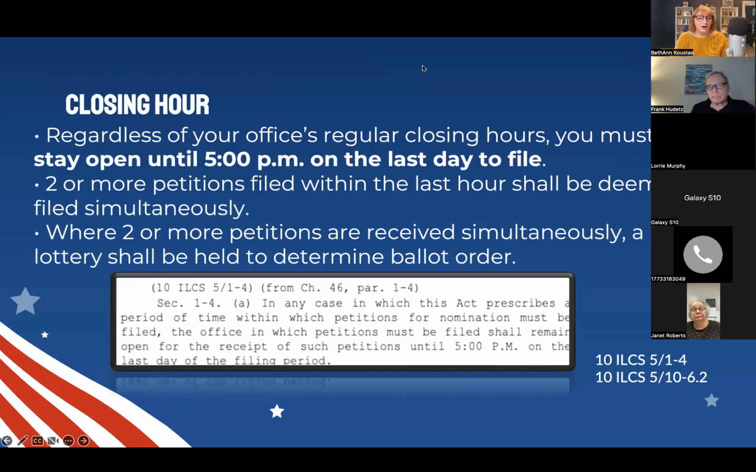So regardless of your office's regular closing hours, you must stay open until 5 p.m. on the last day to file. That's generally an unpopular thing, but that is in the statute that you have to stay open until 5 p.m. on the last day. So if 2 or more petitions are filed within the last hour, they shall be deemed filed simultaneously. And where 2 or more petitions are received simultaneously, a lottery will be held to determine ballot order.